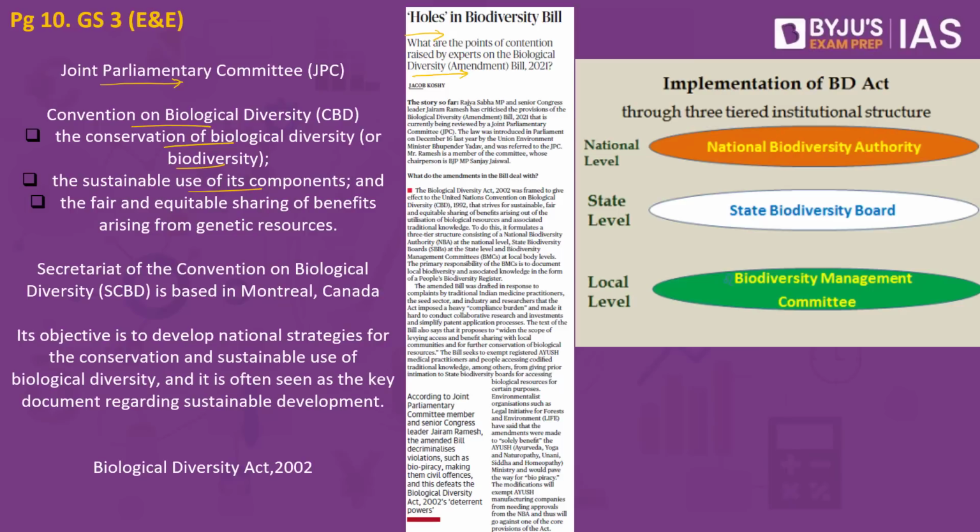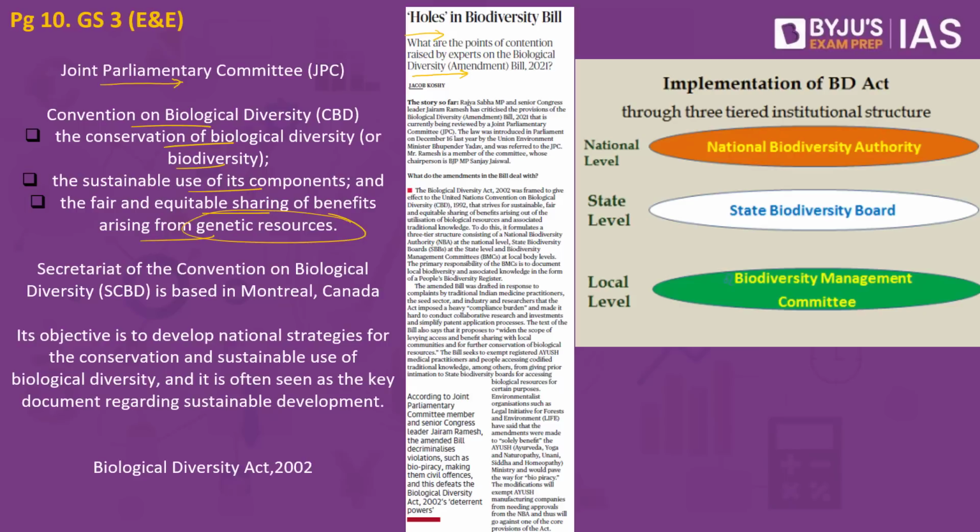The third is the fair and equitable sharing of benefits arising from the genetic resources. What do we understand by fair and equitable sharing? Let's say for example, there is a species of plant. This plant has its own advantages. There is a particular indigenous community, the tribal community, who know that there are some advantages from this plant. It can be used for reducing fatigue.